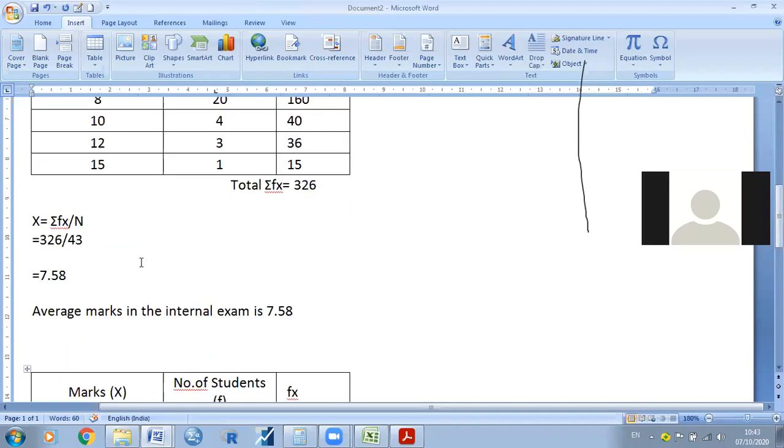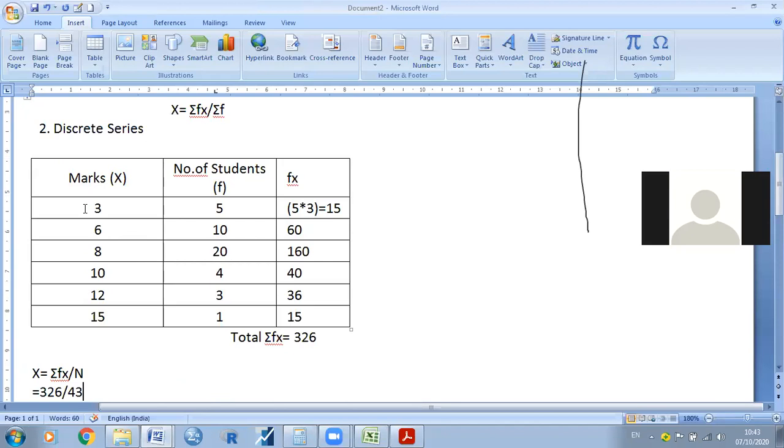So in order to know how many students have secured a particular class, 0 to 5 marks and 5 to 10 marks or 6 to 10 marks, we already discussed exclusive and inclusive in the continuous series data.